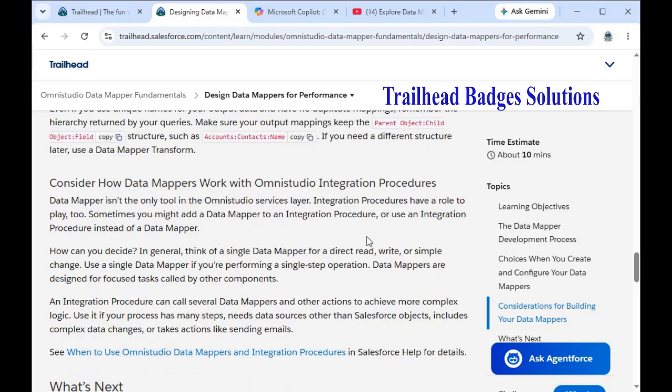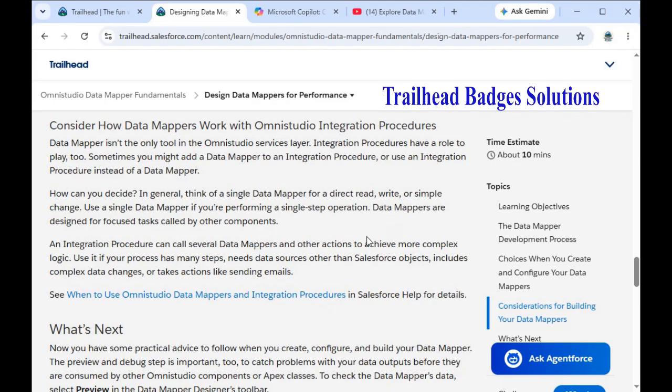Consider how data mappers work with Omnistudio integration procedures. Data mapper isn't the only tool in the Omnistudio service layer. Integration procedures have a role to play. Sometimes we might add a data mapper to an integration procedure or use an integration procedure instead of a data mapper. How can you decide?